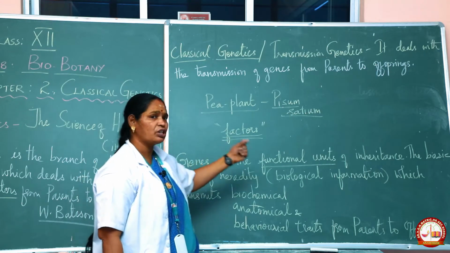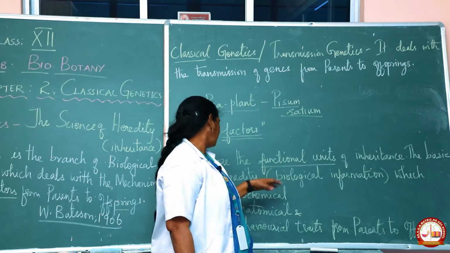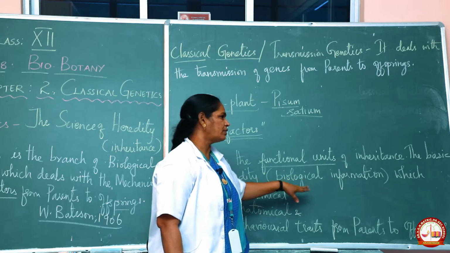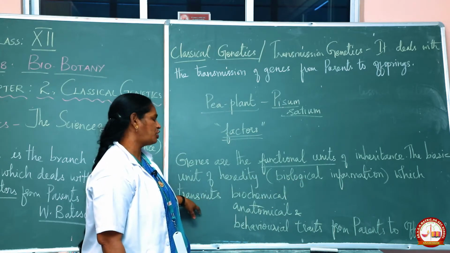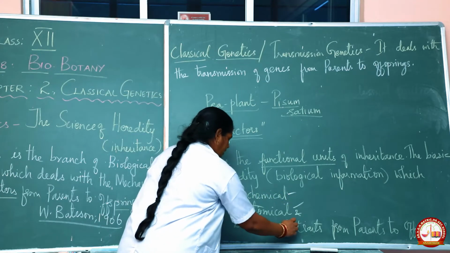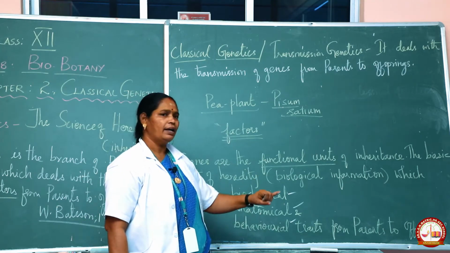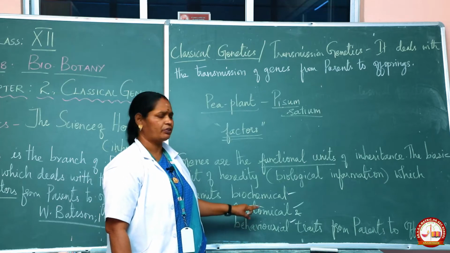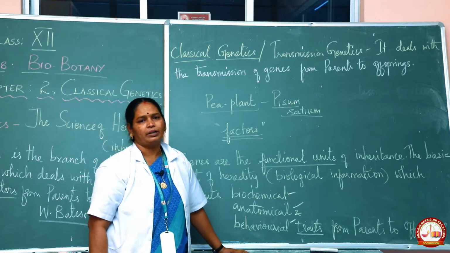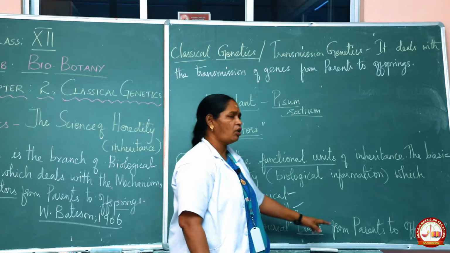Genes are the functional unit, the basic unit of heredity. They give the biological information. What is transmitted? Biochemical, anatomical and behavioral traits. What do you mean by traits here? Traits are also called characters, passed from parents to offspring.